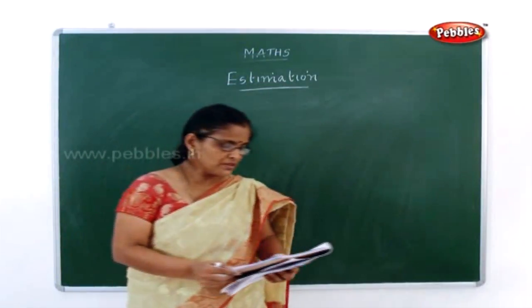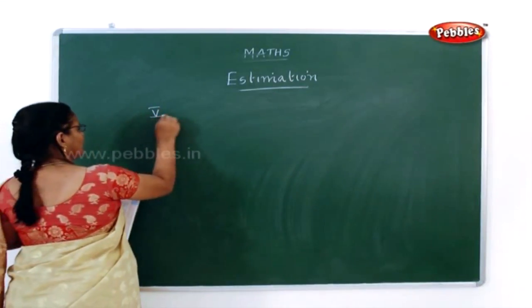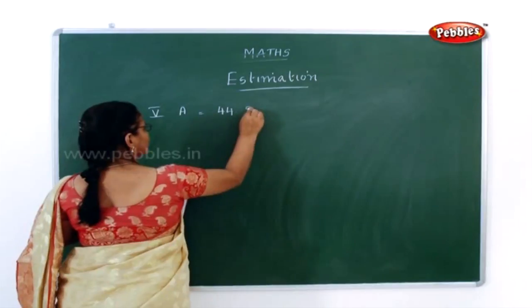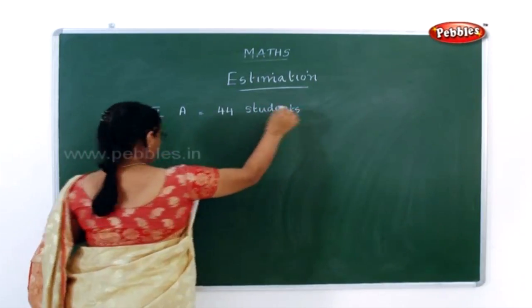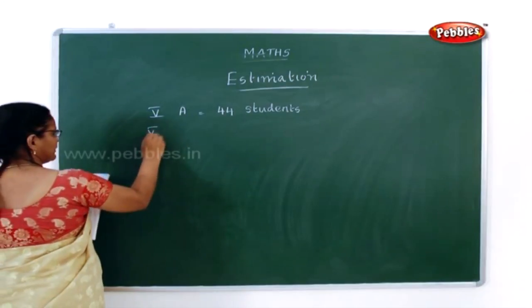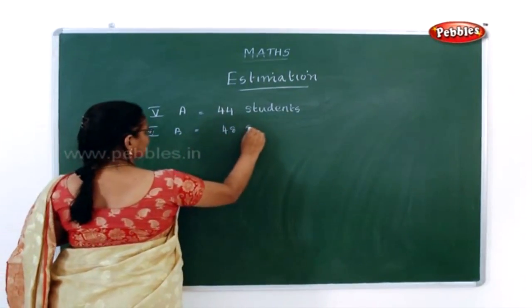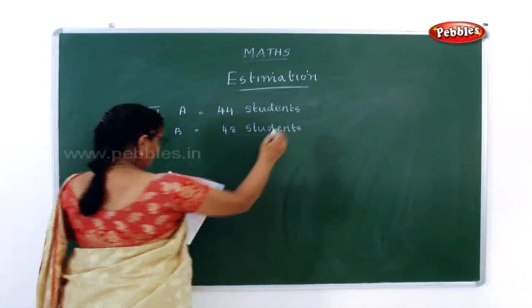See, the next one is addition. In a school, 5th standard A has 44 students and 5th standard B has 48 students.